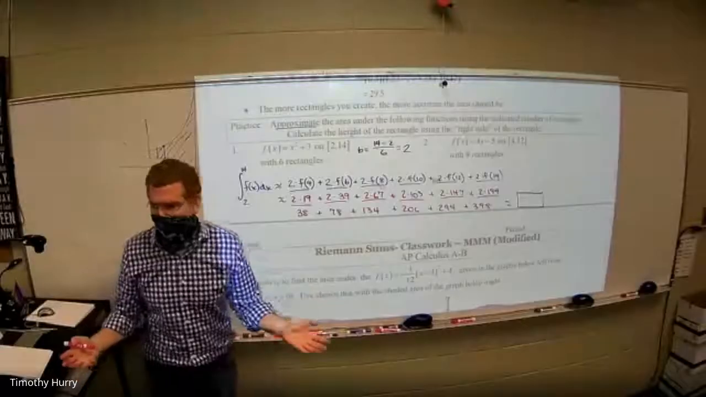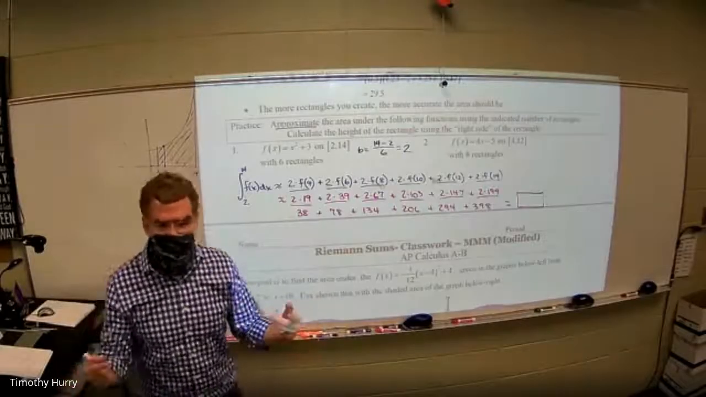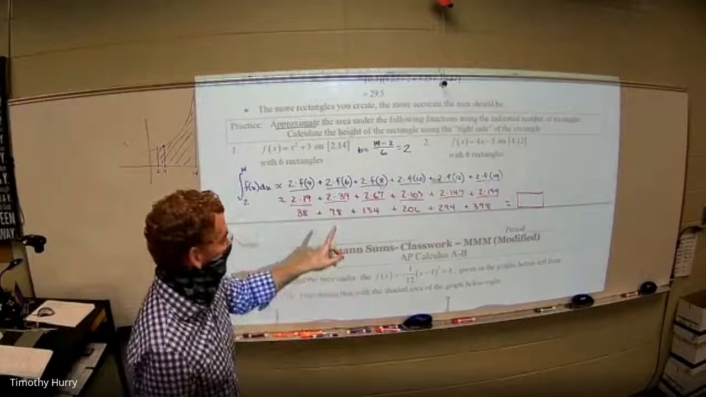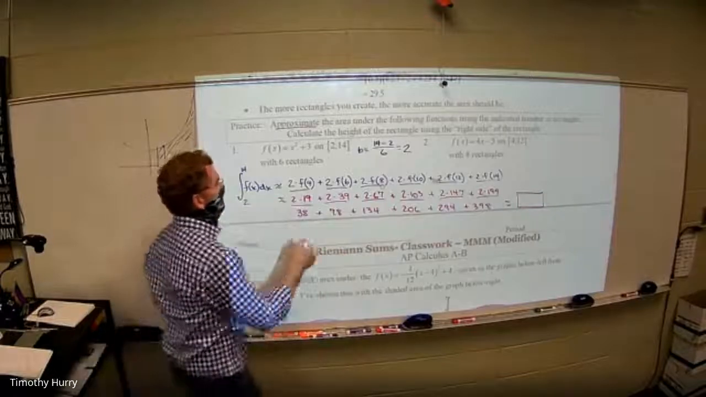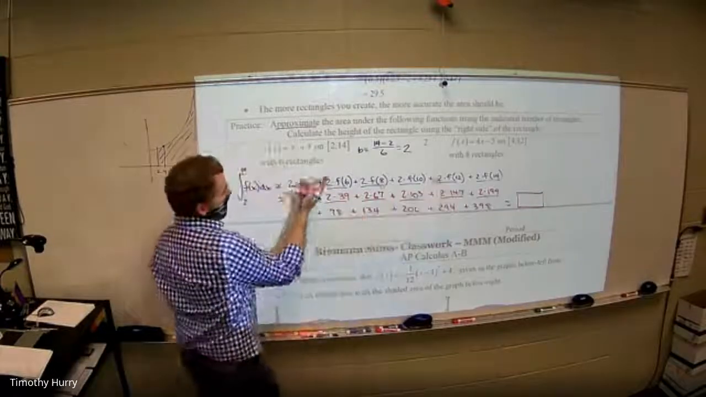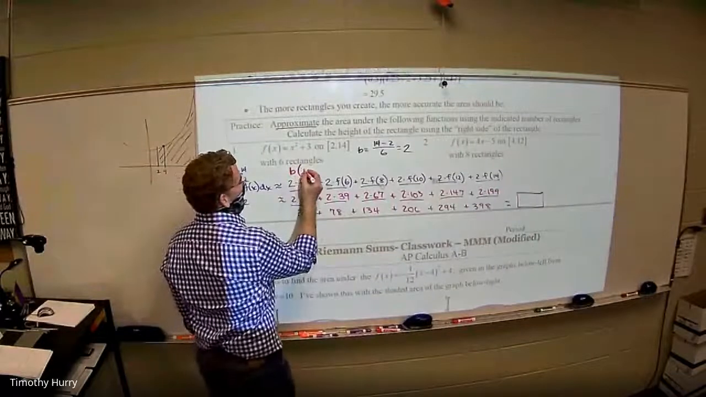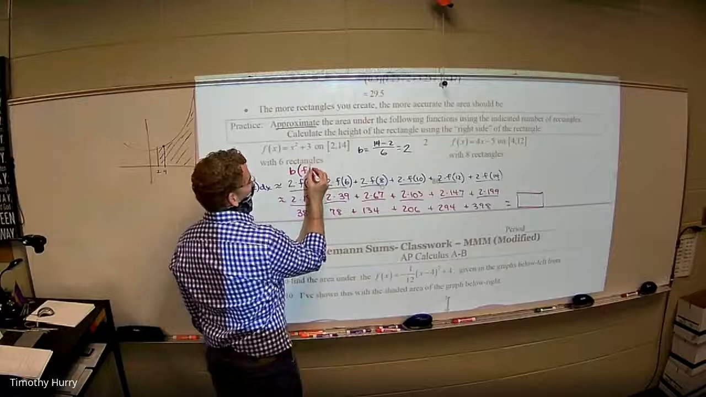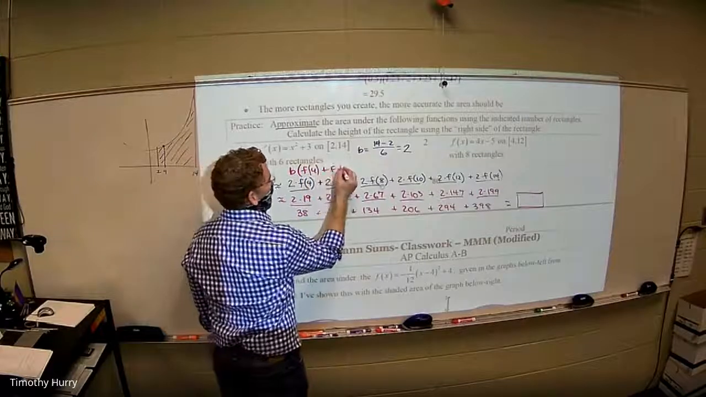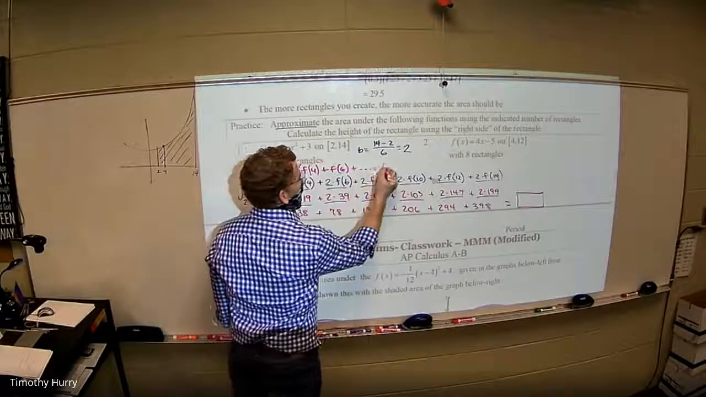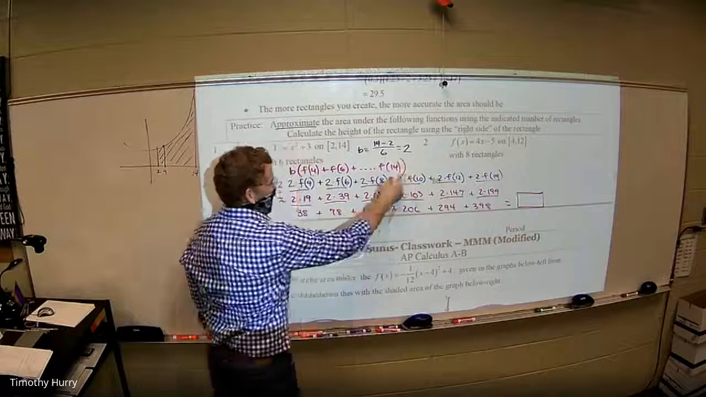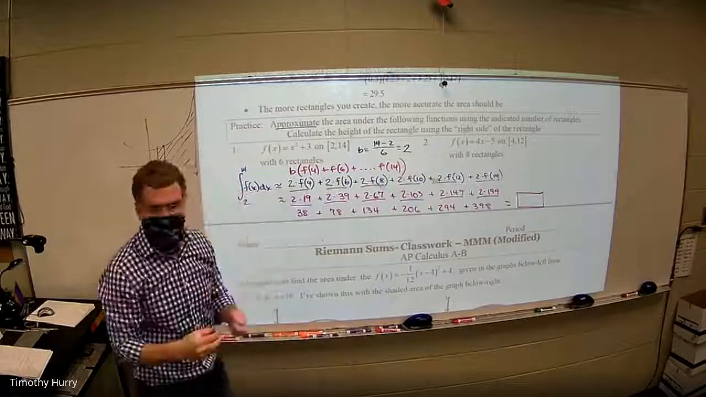formulas that AP uses, and formulas you'll see in a textbook. Like, for instance, they will use this formula. Instead of writing the base every time, they'll go, well, since the base is the same every time, why don't we just factor out the base and then just do f of 4 plus f of 6 plus ... through f of 14. And then when we add all those together, we'll just multiply by a 2.